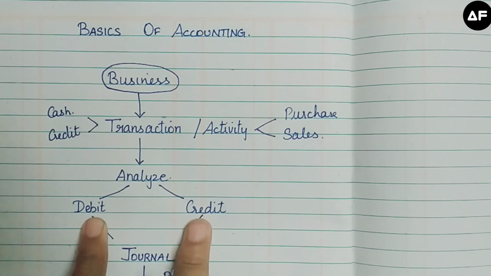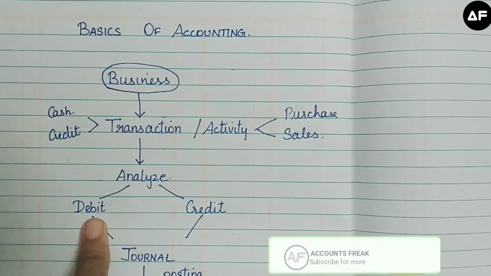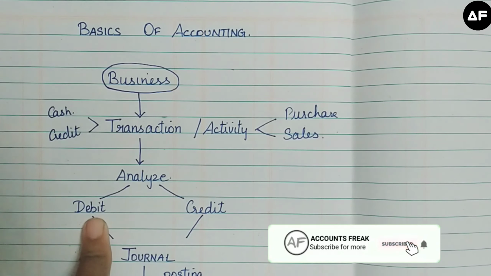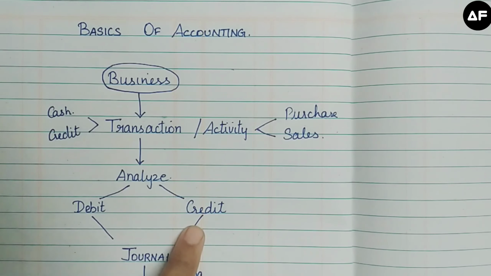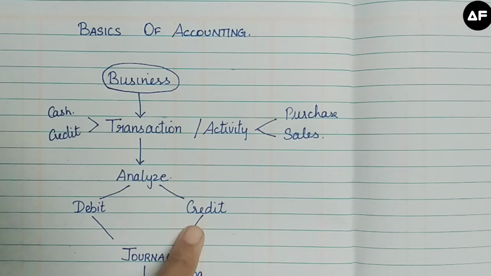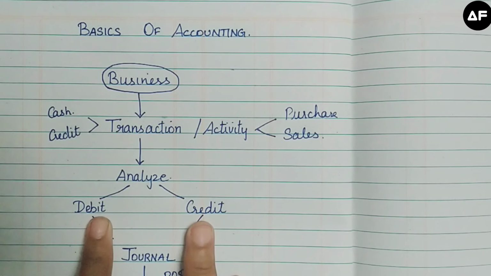These two are very important in accounting. It is essential for us to know what a debit and a credit are. Mostly, debit represents the receiving aspect of a transaction, whereas credit represents the giving aspect of the transaction. These are just representatives of that particular nature of the transaction.